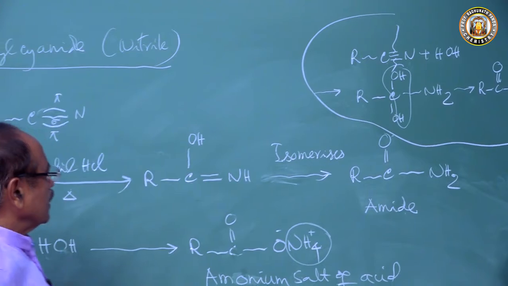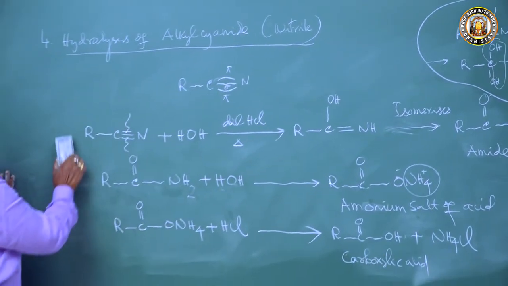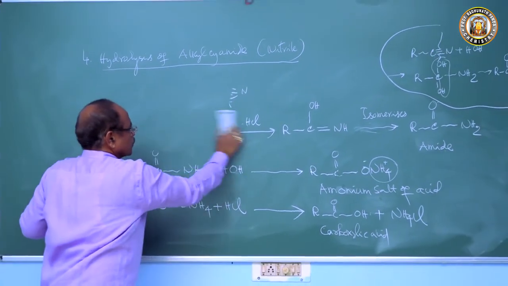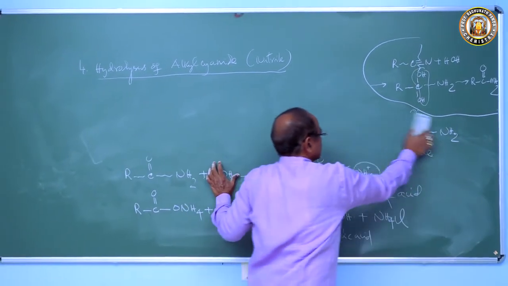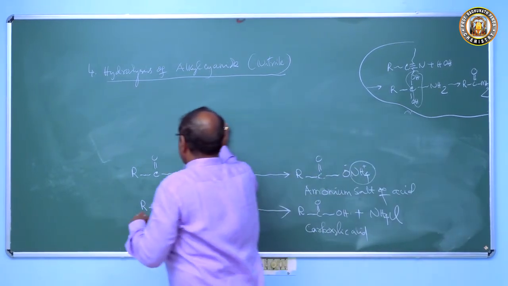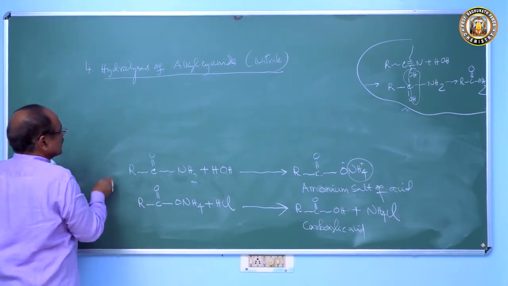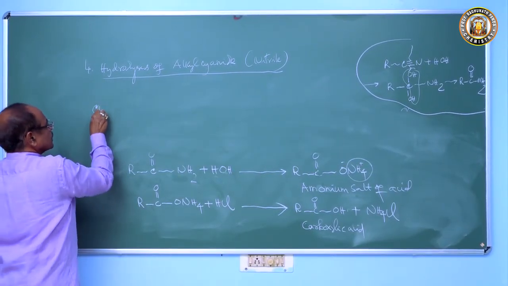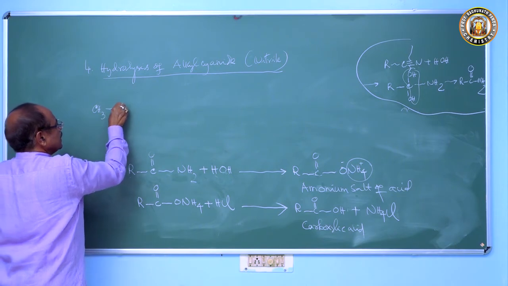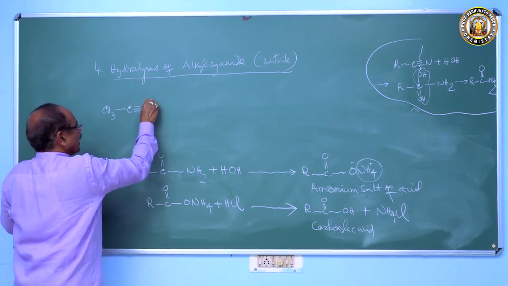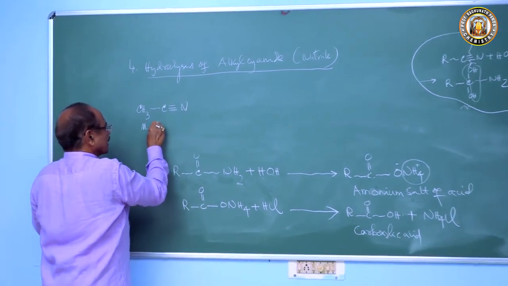This forms this. Suppose you want to prepare acetic acid. What is our starting material? This R should be CH3. So CH3 C triple bond N. This is called methyl cyanide.